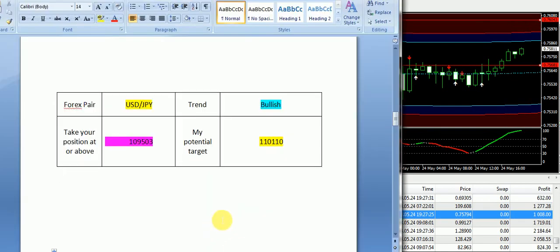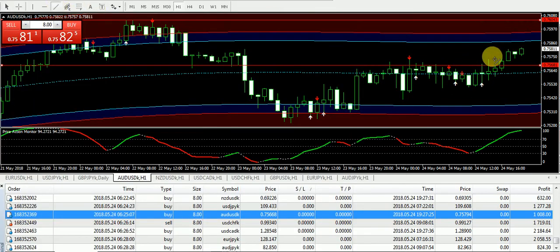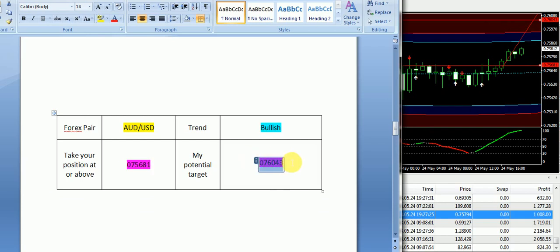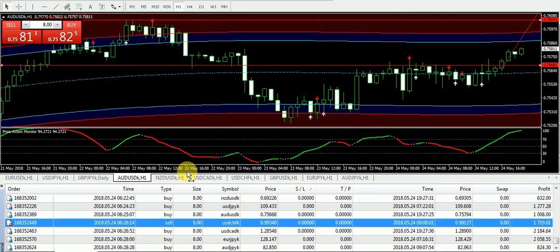Okay, now let's talk about AUD/USD. A very easy signal, and it's also on the way. AUD/USD with a bullish expectation from my side. 0.7568 was the entry, and you can see a significant upward momentum. We have a break on the entry, and the market is moving towards the target price 0.76043. So those subscribers who have taken the buy position on AUD/USD must have taken good profits.